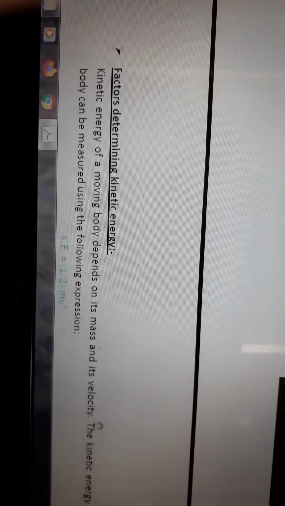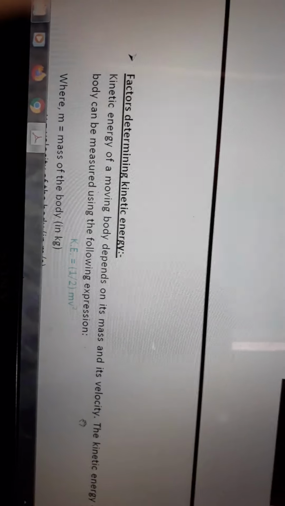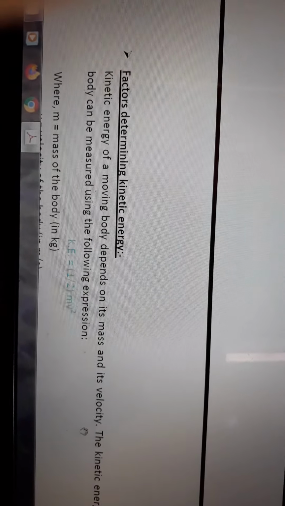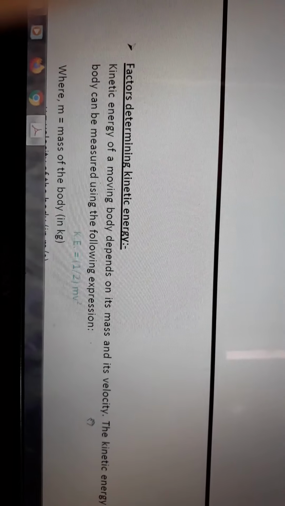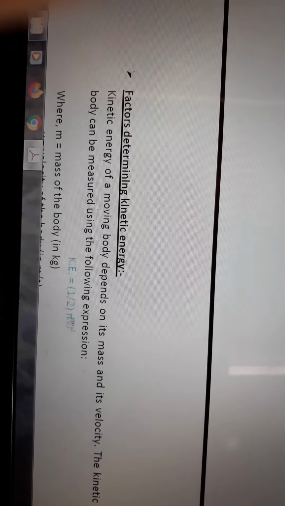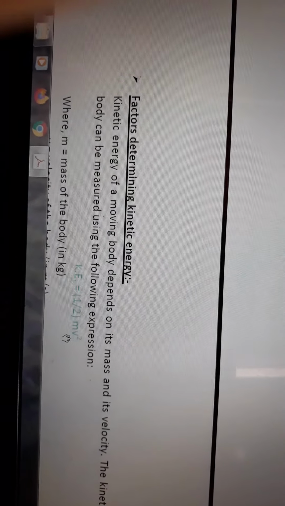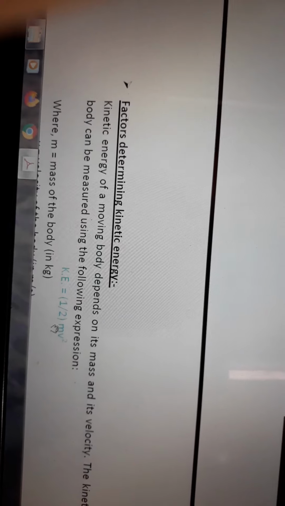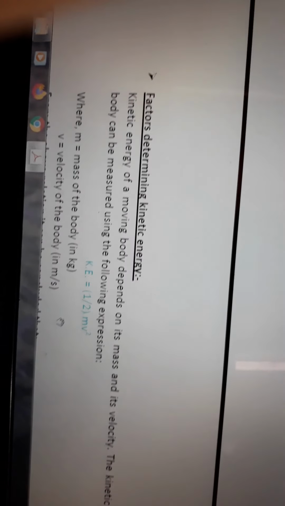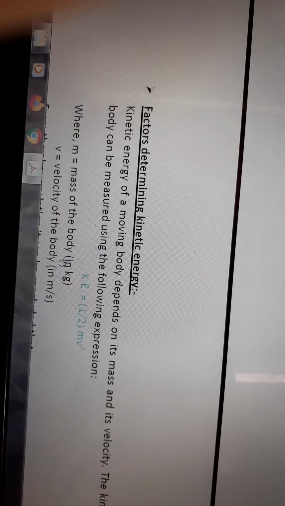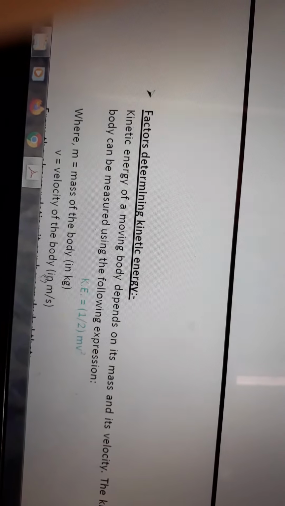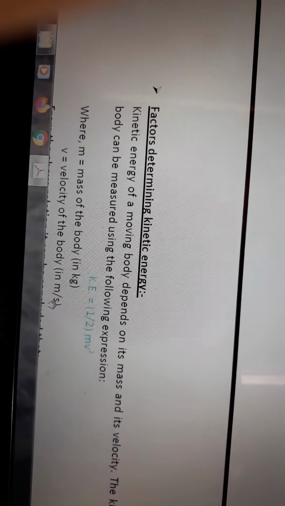Okay, now we will learn the expression of kinetic energy. The kinetic energy of a moving body depends on its mass and its velocity, because it is work done due to its state of motion or movement. The kinetic energy of a body can be measured using the following expression: kinetic energy equals half m v square. Here m is the mass of the body, with SI unit kg, and v is the velocity of the body, with SI unit meter per second.